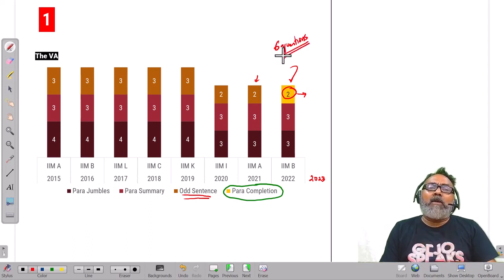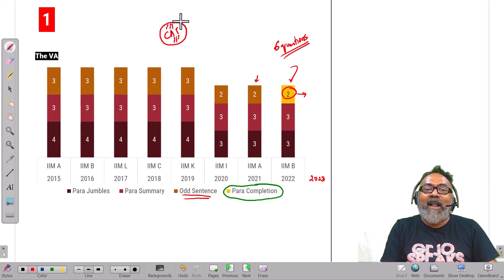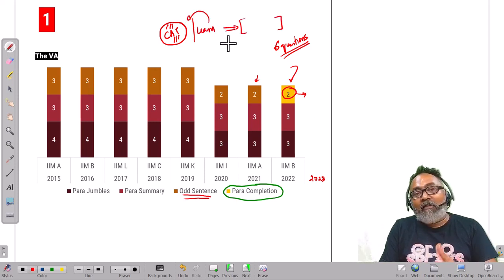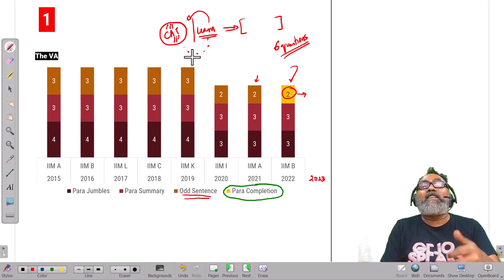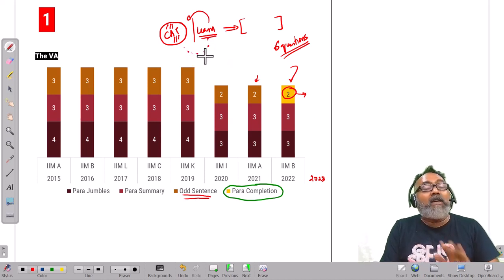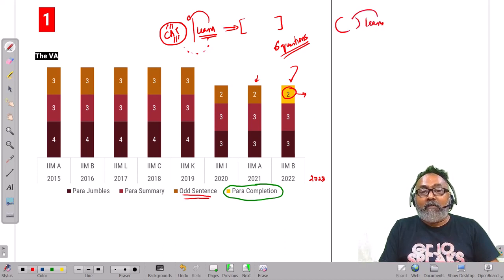Now what has been our pedagogy so far? The pedagogy so far is, first we look at the actual CAT, understand the CAT, learn from the CAT, and then apply to whatever other questions and other things are available. Because that way our learning will be absolutely strong, because we are learning what the CAT actually tests and creating skills based on that, as opposed to first learning from some sort of question, and then trying to apply to the actual CAT passages.